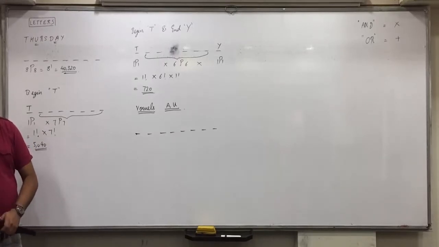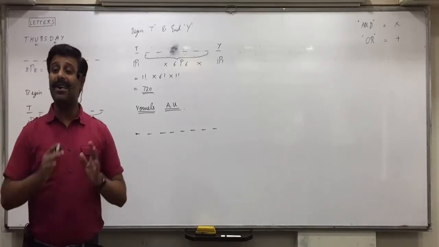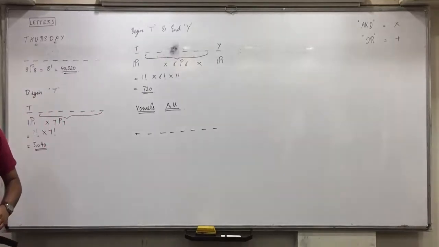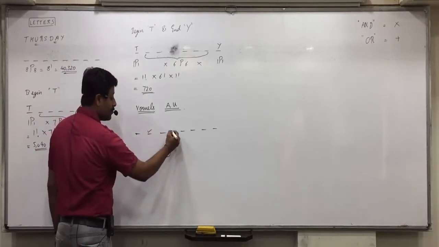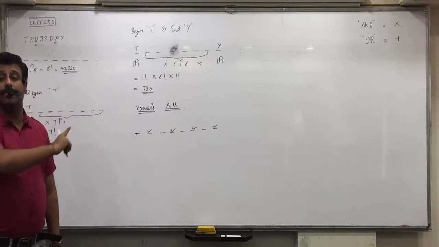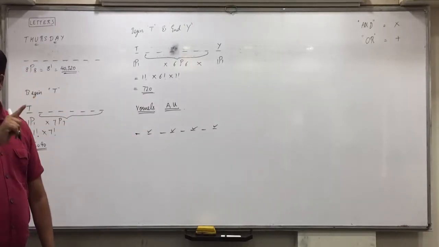4P2. Vowels should come in even places. 4P2, which 4? Second, 4th, 6th, 8th. Are these even places? Yes. Second place, 4th place, 6th place, 8th place.